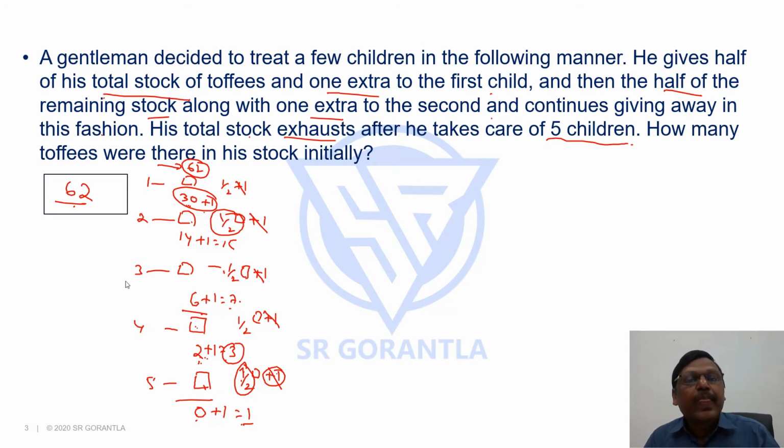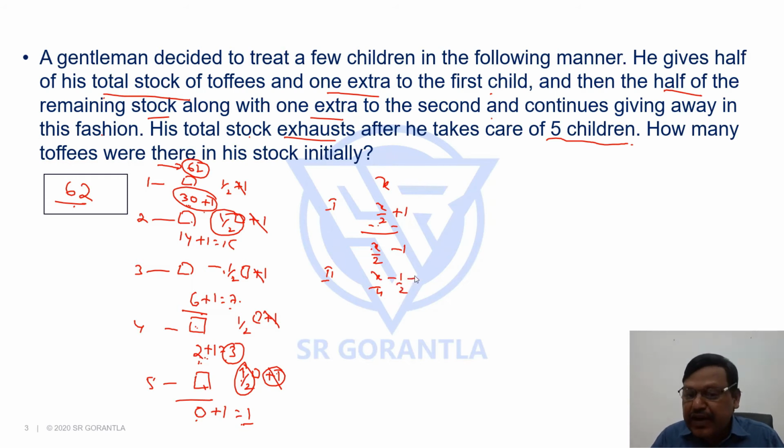This is working backwards. Another approach could be: let the total number of toffees be x. To the first one, he had given half the stock plus one extra. How many is left now? x minus x by 2 minus 1, which is x by 2 minus 1. To the second child, again he has given half of the stock plus 1 extra, so half of the stock will be x by 4 minus 1 by 2, plus 1 extra. That is nothing but x by 4 minus 1 by 2, plus 1 by 2.